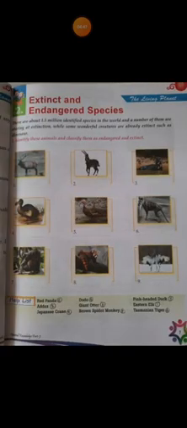Under that, some information is given there. What is that? Skuas are seabirds that are found in many parts of the world. They are well known for being kleptoparasites. This means that they steal food from other birds. What is kleptoparasites? They steal food from other birds. Hope this chapter is also clear for you.